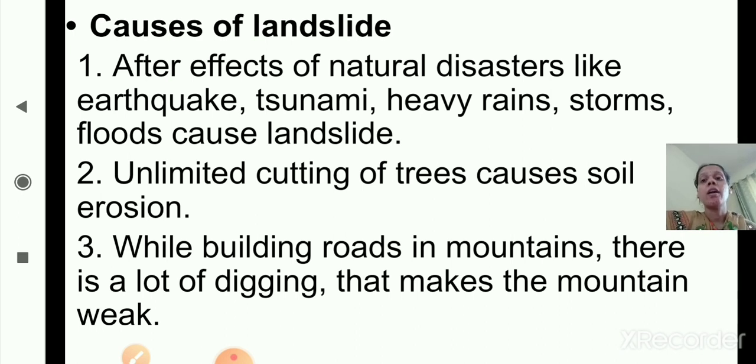Then unlimited cutting of the trees causes soil erosion, and then while building roads in the mountains, a lot of digging makes the mountain weak. These are also causes of landslide.